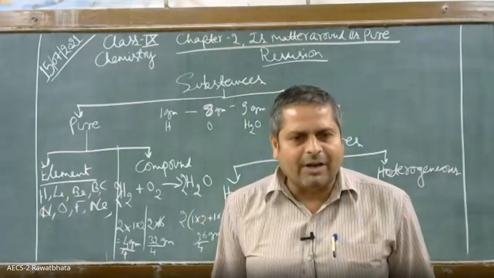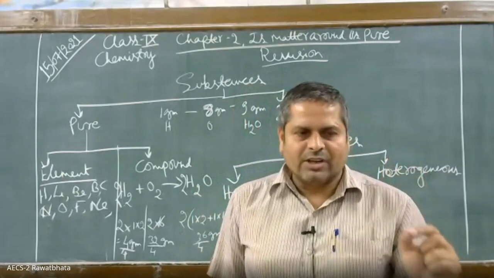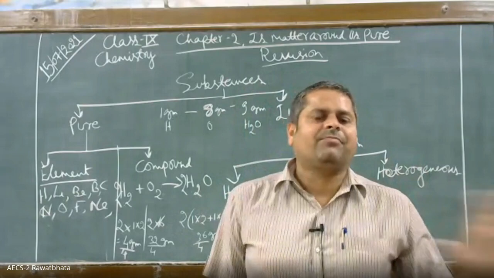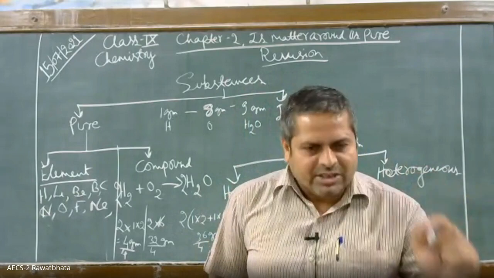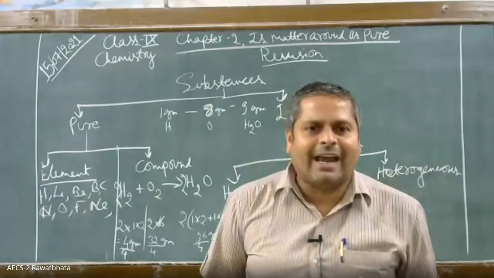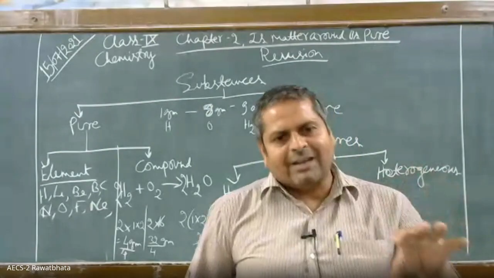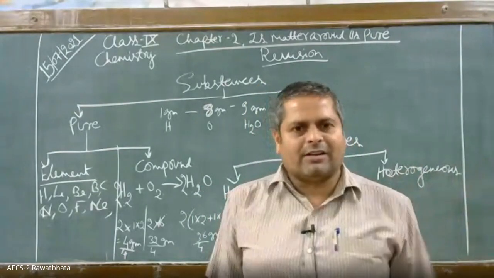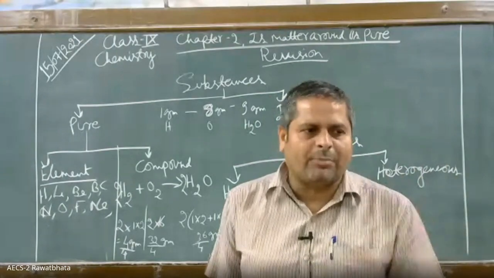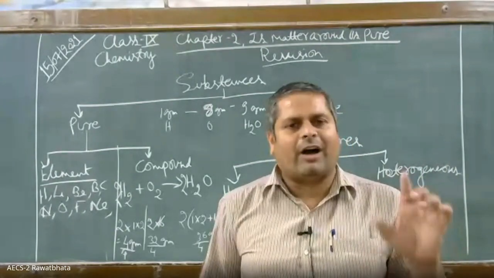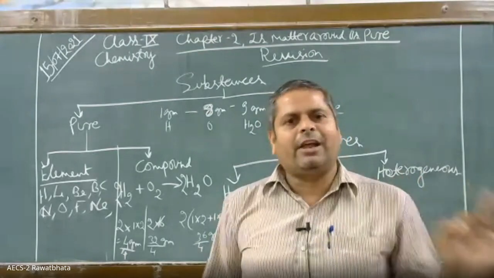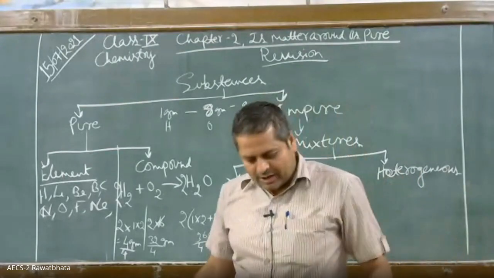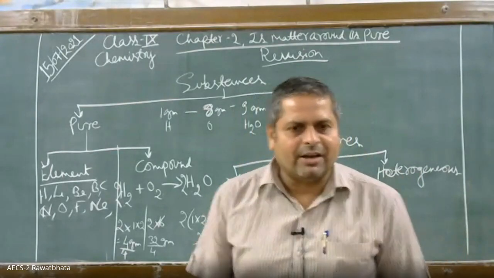For example, hydrogen is gaseous in state. Similarly, oxygen is also gaseous in state. But when they combine chemically to form water, it forms liquid water. The state of water that is formed by the interaction of hydrogen and oxygen is liquid. Understand? So, इनकी properties different हो जाती हैं.